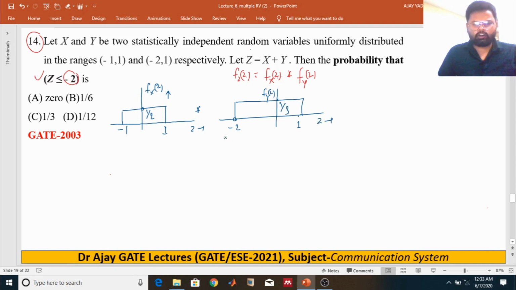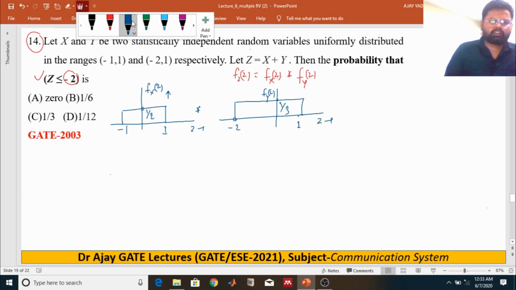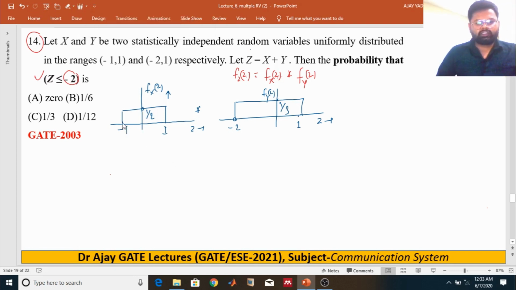After getting the convolution, what will happen? The convolution of two pulses with unequal width will always be a trapezoidal pulse, right? So how do we get it?